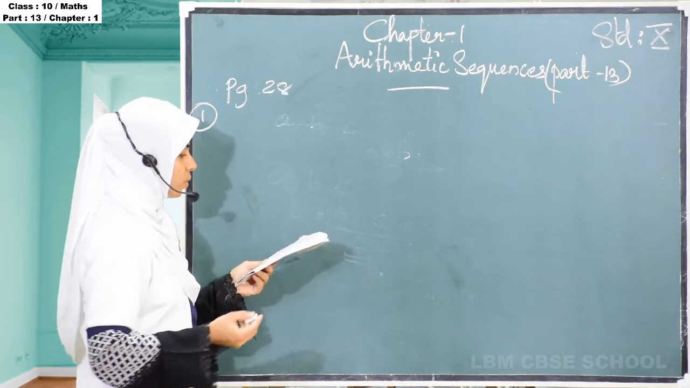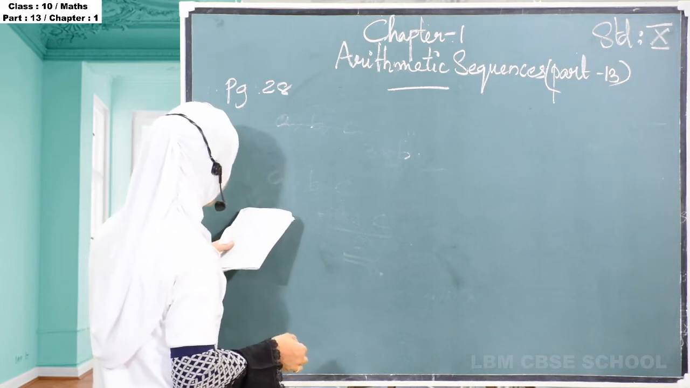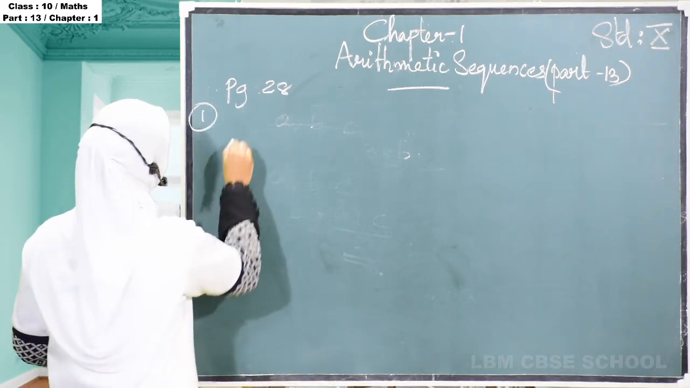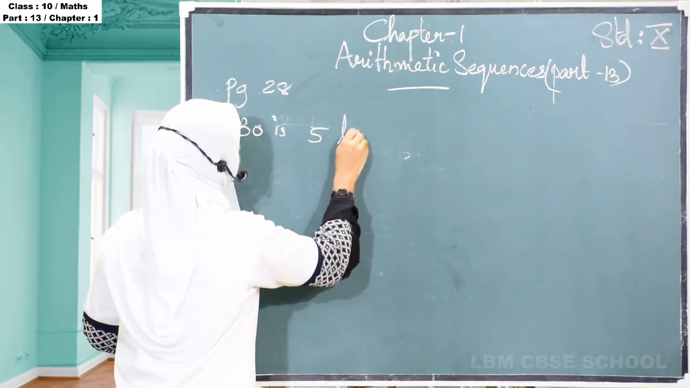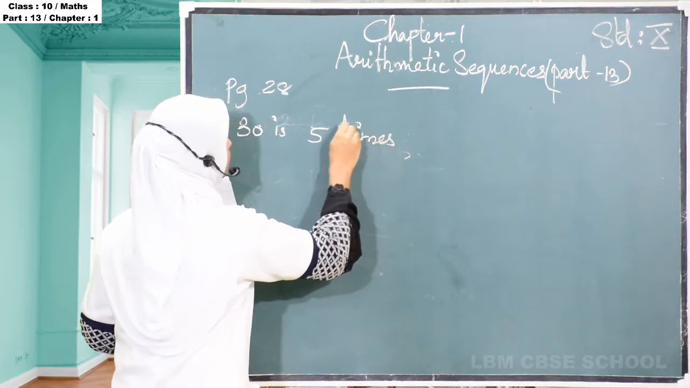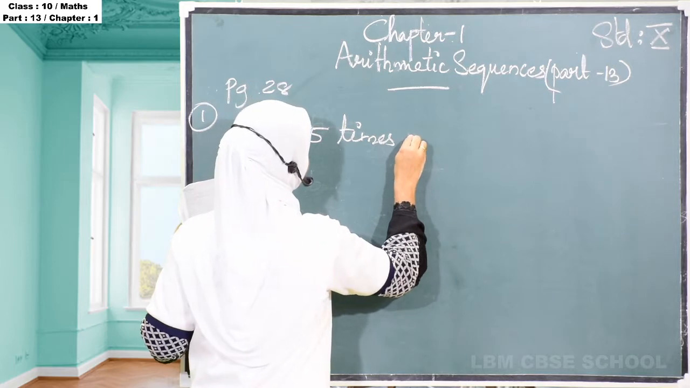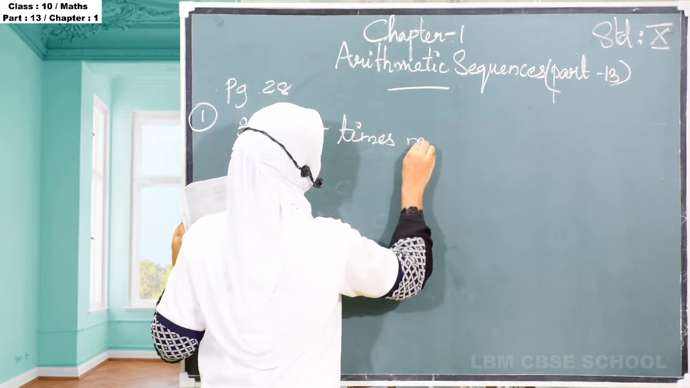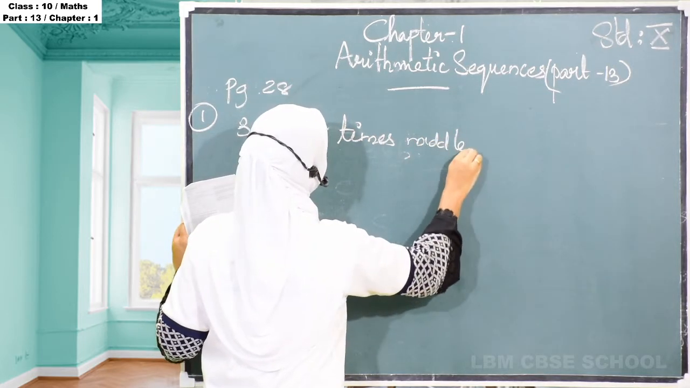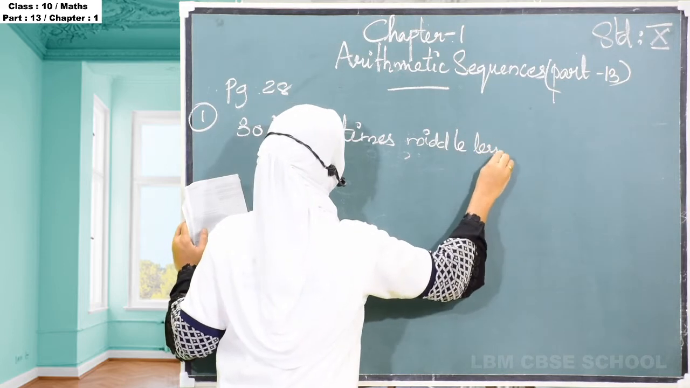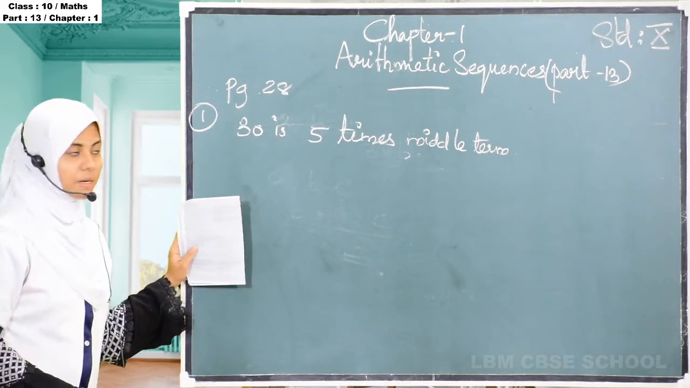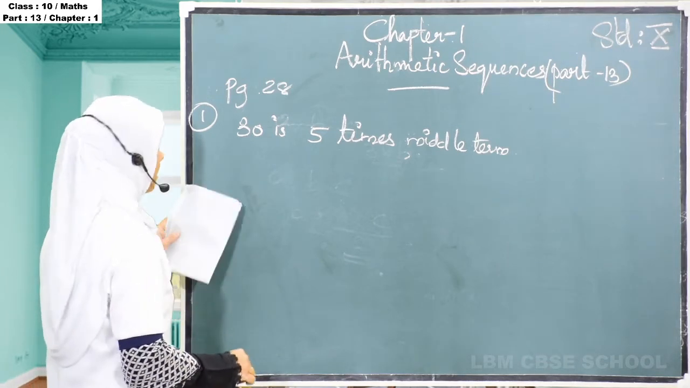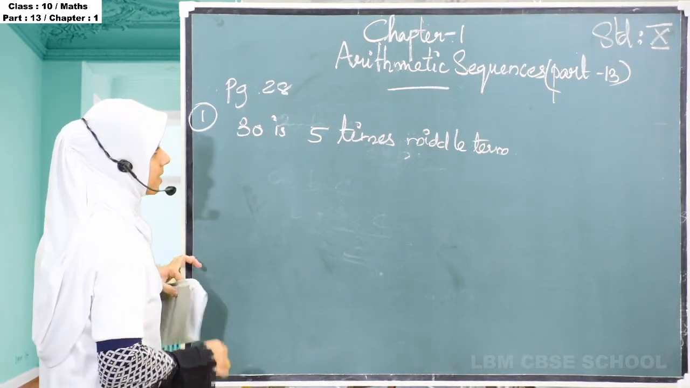From the rule we studied, we can say that the sum of the first 5 terms, 30, is 5 times the middle term. And we can take the middle term as x.